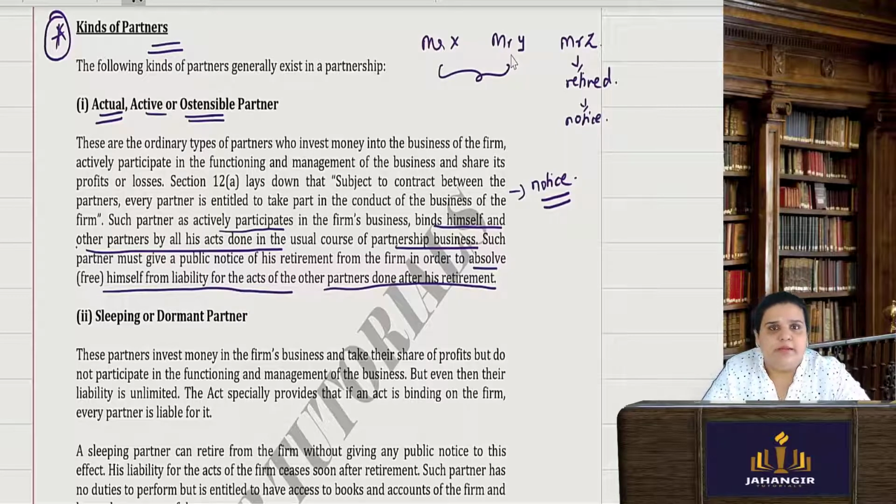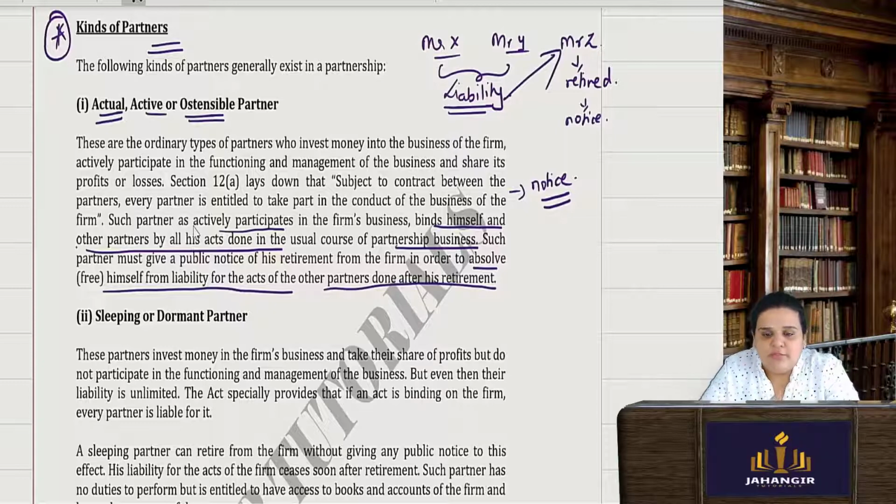People were trading with them, creditors and all their vendors were trading with them, thinking that yes, Mr. Z is still a partner, and they were coming to this firm only because of Mr. Z. And something went wrong, so there was a liability which arose. If the liability arises and Z had not given a notice of his retirement, he will be liable for the acts of Mr. X and Y even after retirement. So the partner has to be careful that when he is retiring, he should give a notice of his retirement if he is an active partner known to the creditors.